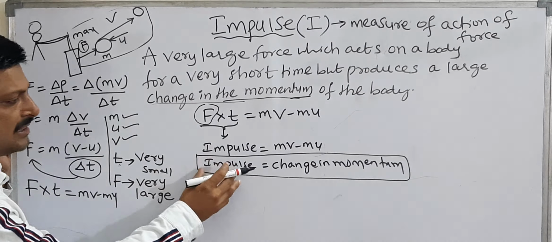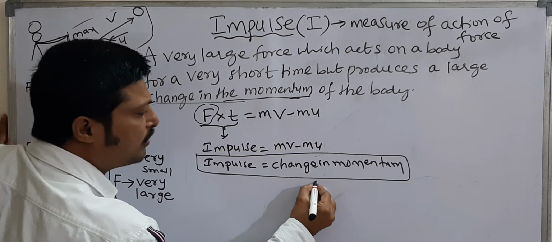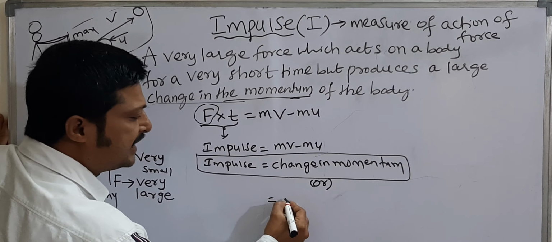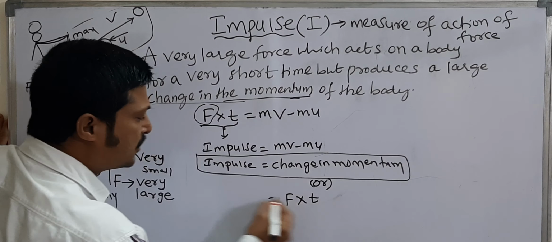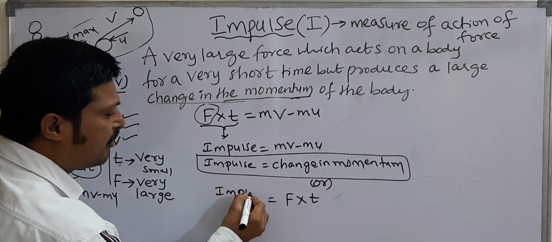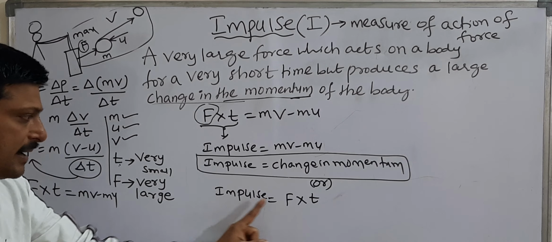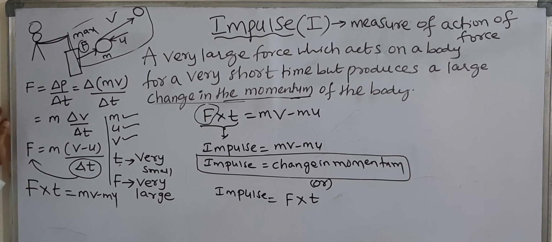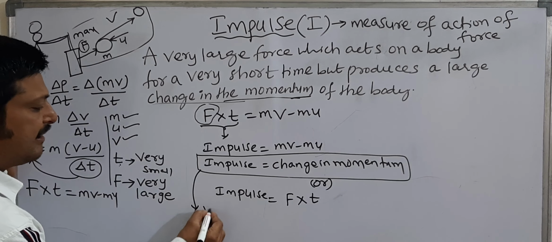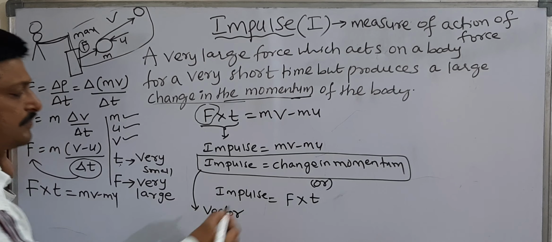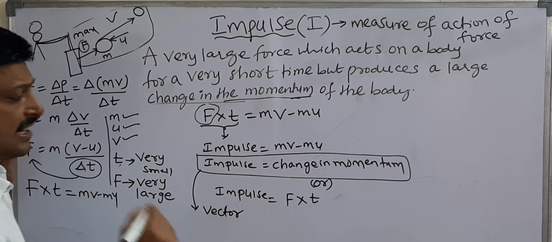So impulse is equal to change in momentum, or impulse is equal to force into time. These two are the formulas for impulse. Impulse is a vector quantity.